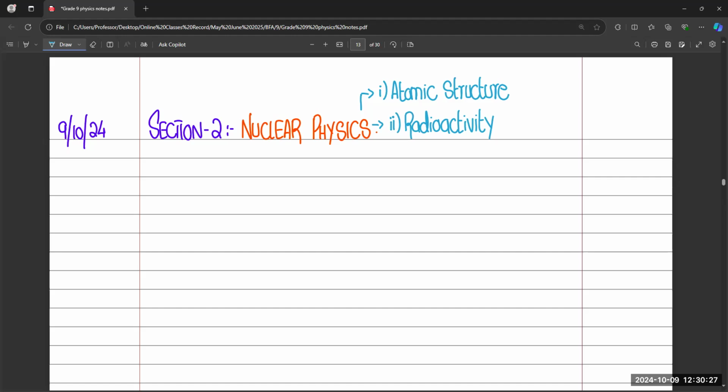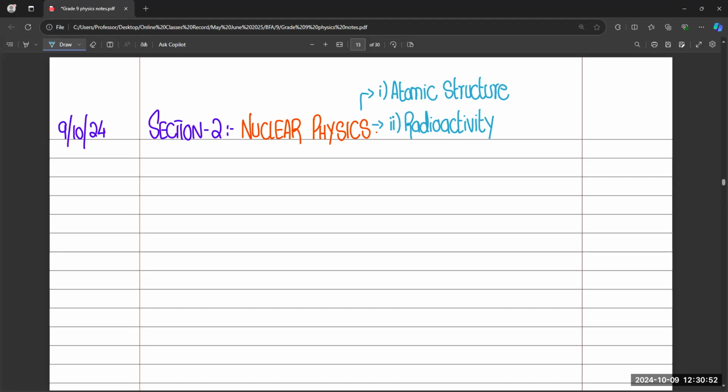Okay, so in nuclear physics, there are some basic concepts related to atomic structure, just like we discussed solid, liquid, and gases. But this time we have to study the basic, micro level knowledge about the atom, like what the other particles are, such as proton, electron, neutrons.